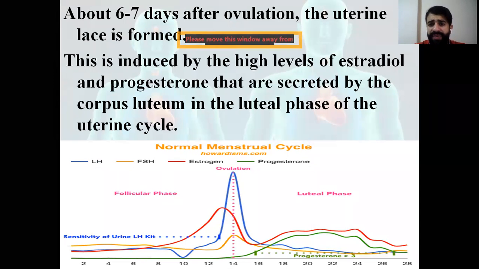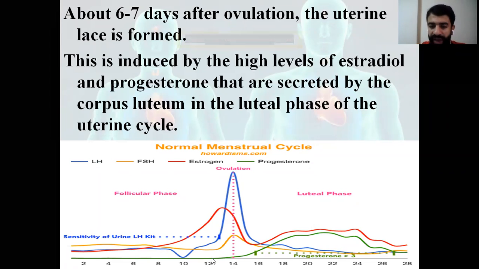After about 6 to 7 days of ovulation, we said that the uterine lace is formed. So around ovulation doesn't mean at ovulation. We said that after ovulation or before, but to be more specific, the uterine lace is formed after ovulation, about 6 to 7 days. This is induced by high levels of estradiol and progesterone.